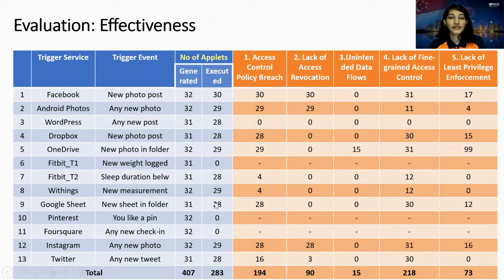Next, we evaluate effectiveness of our approach. We generated 407 applets from 52 services. This includes 13 sensitive trigger events. From them, only 283 were successfully executed, and these are the results for the 5 types of privacy violations. From this, we can see that access control policy breach and lack of fine-grained access control are the most common. Lack of access revocation and lack of least privilege enforcement are less common, and the least is the unintended data flows.